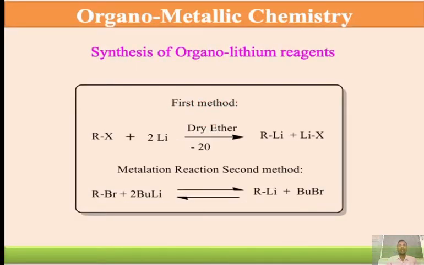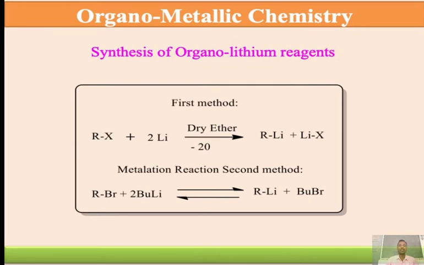Synthesis of organolithium reagent. The first method of synthesis: starting material R-X plus lithium in the presence of dry ether at minus 20 degrees Celsius forms alkyl lithium as a compound plus LiX as a byproduct.